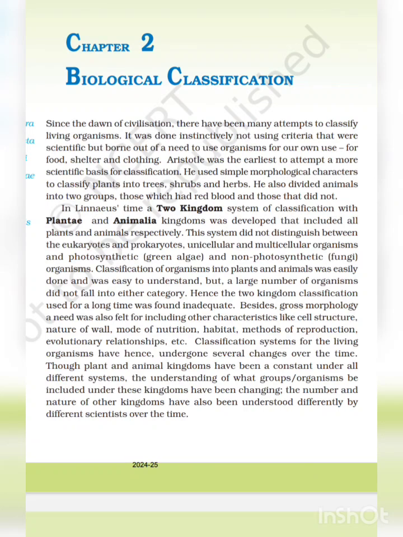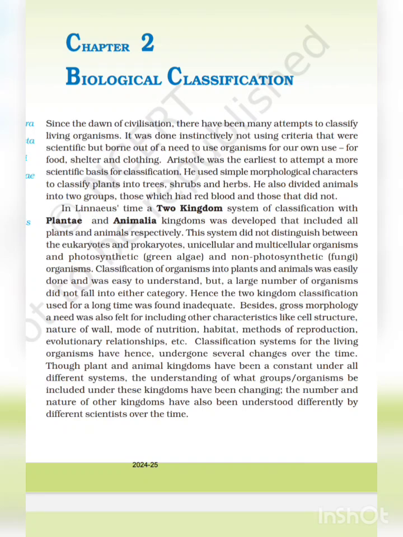In Linnaeus' time, a two-kingdom system of classification with Plantae and Animalia kingdoms was developed that included all the plants and animals respectively. This system did not distinguish between eukaryotic and prokaryotic, unicellular and multicellular organisms, and photosynthetic green algae and non-photosynthetic fungi.